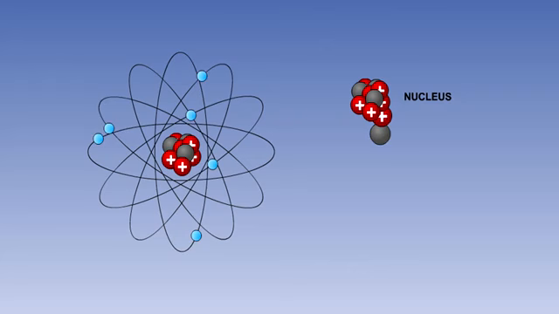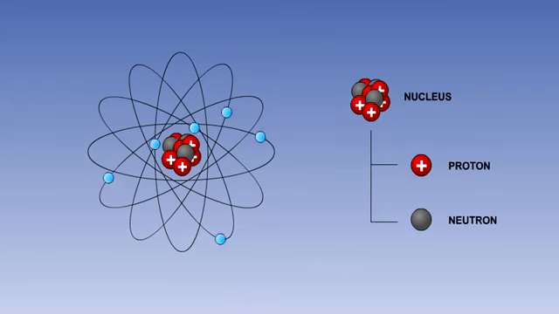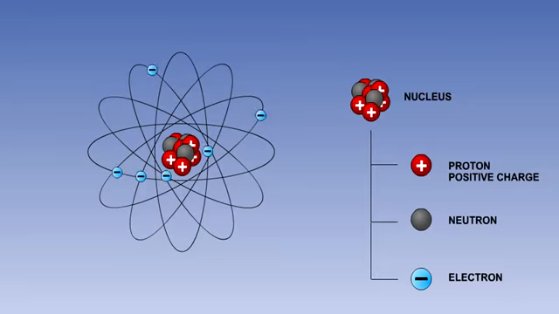Each atom consists of a nucleus, made up of protons and neutrons, which is surrounded by electrons. Although not entirely scientifically correct, for the purpose of this explanation, we can assume that the electrons orbit the nucleus like planets spinning around the Sun. Each proton in the nucleus has a positive electrical charge. The neutrons have no electrical charge, and for our purposes they can be ignored.